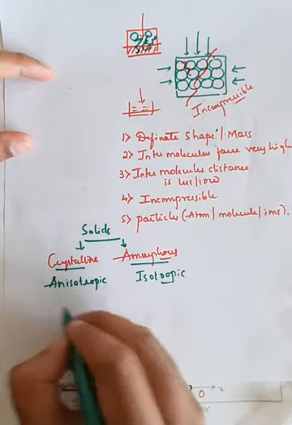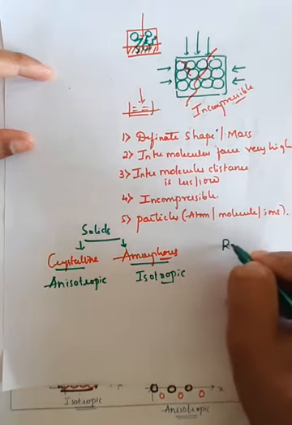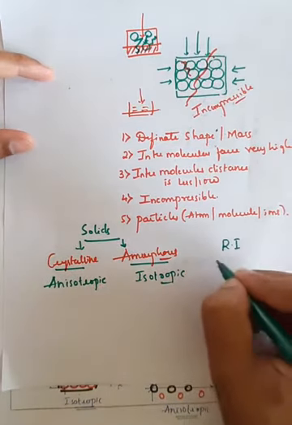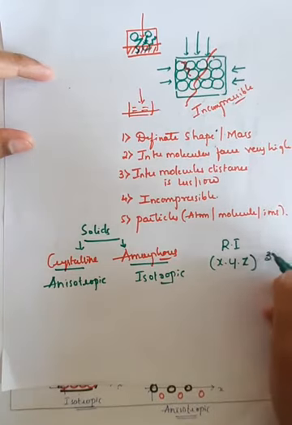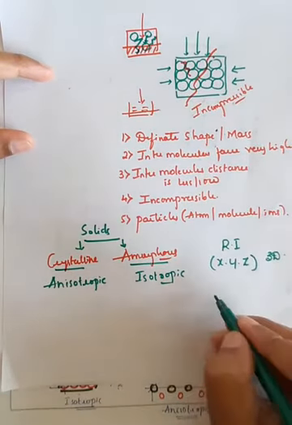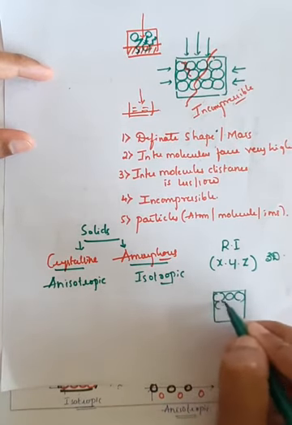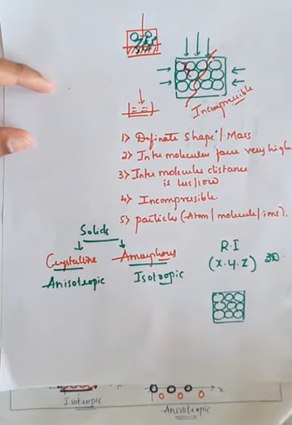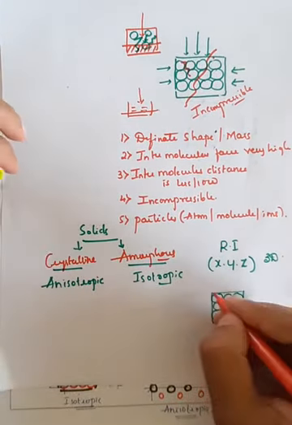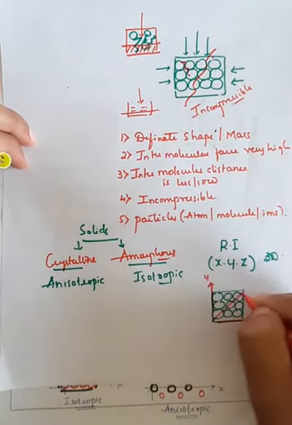So here anisotropic and isotropic is a phenomenon, that is, the refractive index of the material in all the different axes: x axis, y axis and z axis, that is, 3 dimensional. If you take any solid, if there is an arrangement of atoms, I can calculate the refractive index of the material in all the 3 directions. One is x axis, one is y axis and another one is z axis.